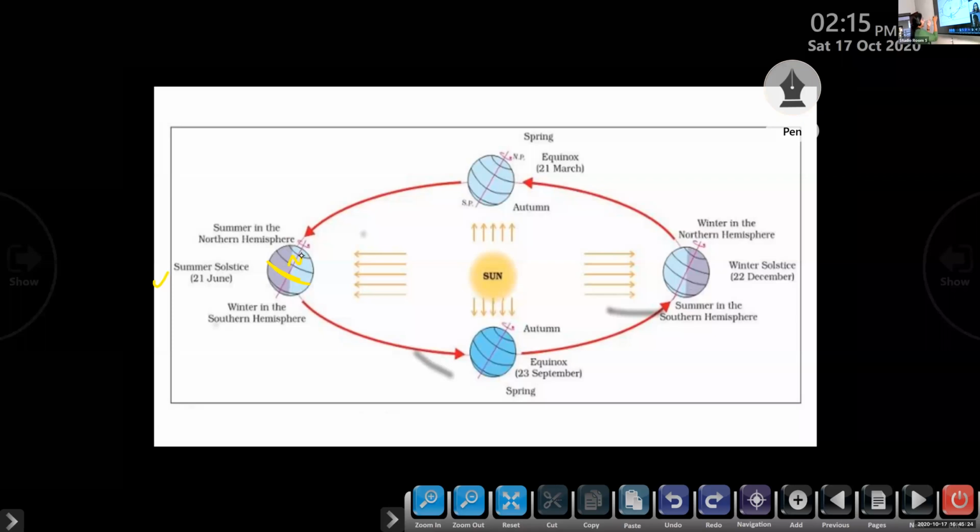Smriti, what you said as slanting rays, it happens in the southern hemisphere, right? See, this part is not tilted, it is away from the sun. So the southern hemisphere is away from the sun and it receives slanting rays of the sun, and this hemisphere experiences winter. Clear?